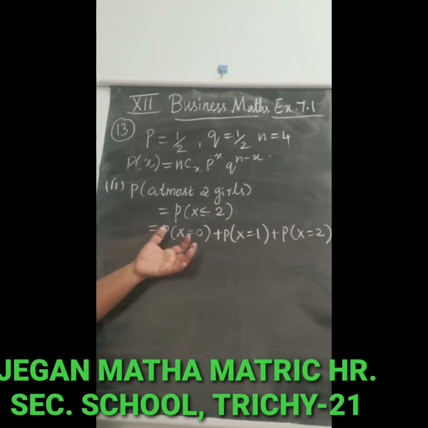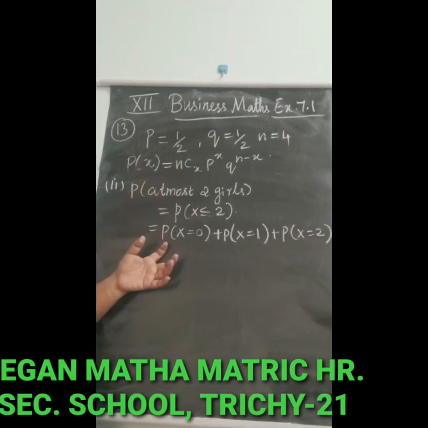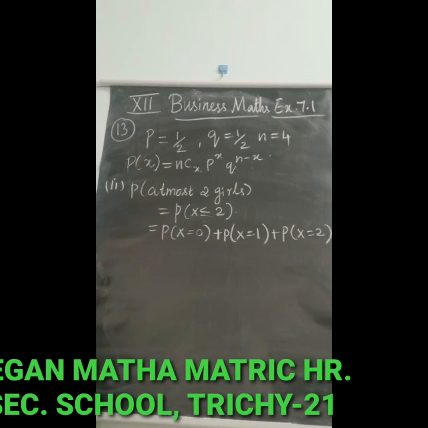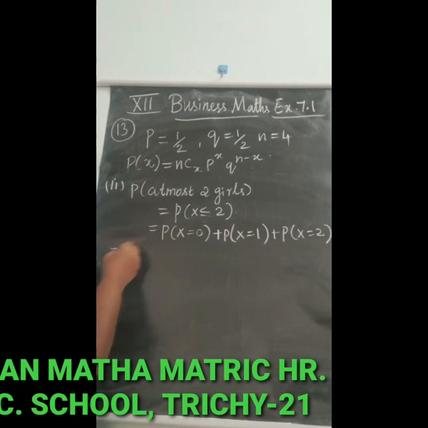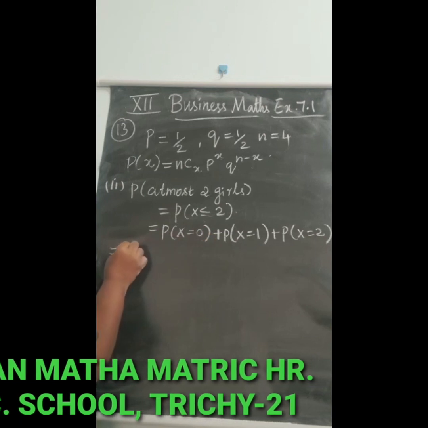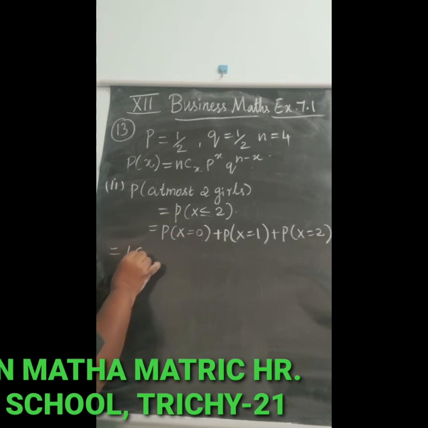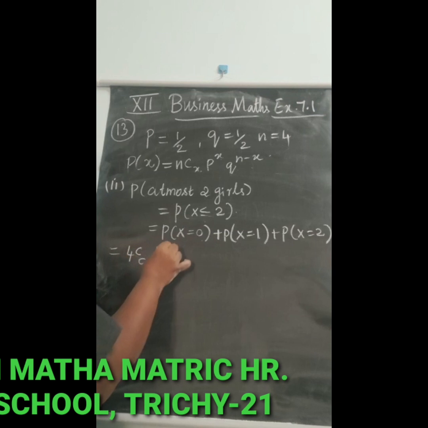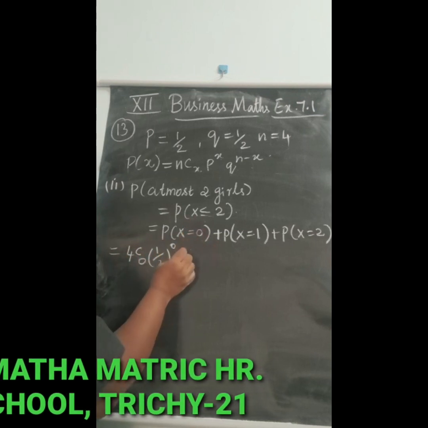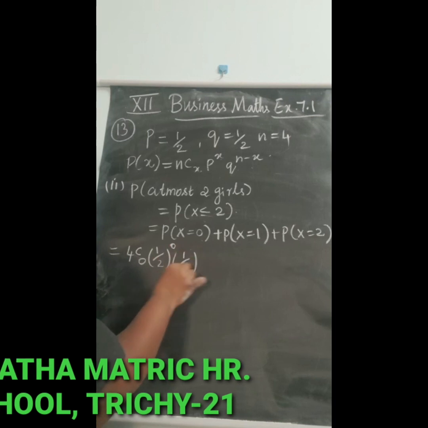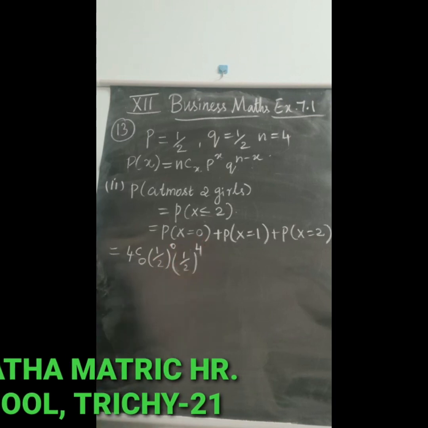So according to this, we have to use the formula P of x for x equal to 0, 1, 2. So that is equal to, first one for x equal to 0, we will take 4C0 into 1 by 2 the whole power 0 plus 1 into 1 by 2 the whole power 4 minus 0, that is 4.